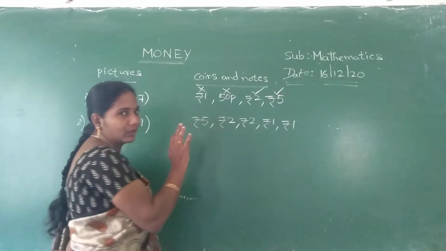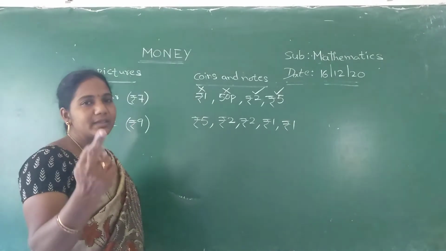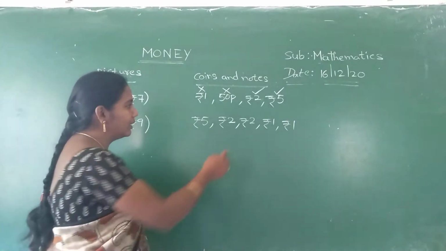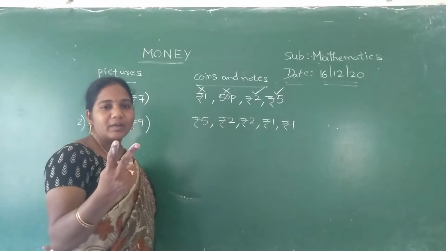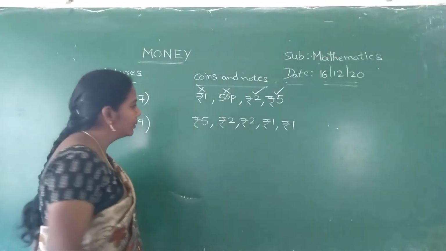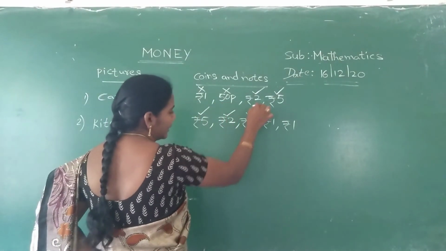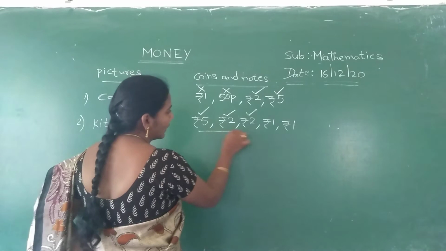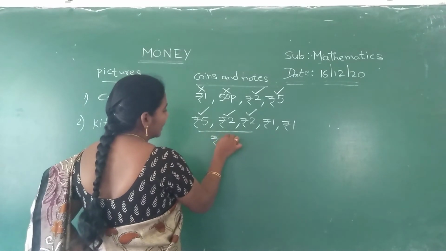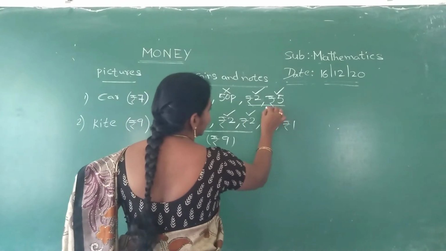First 5. Okay. 5 plus 2. 5, after that 6, 7. After 7, again 2 is there. 7, after that 8, 9. So you got 9 rupees now. So 5 rupees plus 2 rupees plus 2 rupees. This total amount you will get is 9 rupees. Okay. Here also you can write.